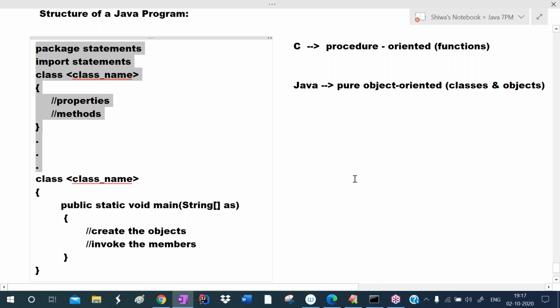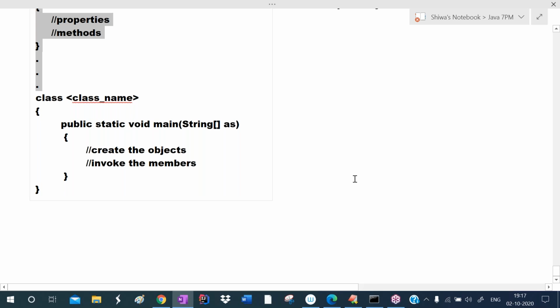Now you may get a doubt. How can we give the class name? Class names must be different. Class name should be unique. The main method we define inside of the class. I will explain every point clearly.